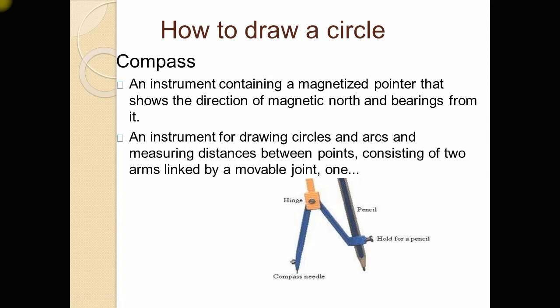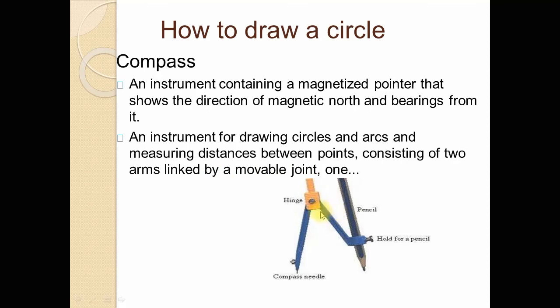Now, how to draw a circle? Dear students, I have already told you about some tools of geometry, so here I want to tell you about them again. Compass: an instrument for drawing circles and arcs and measuring distance between points, consisting of two arms linked by a movable joint. This is the compass.